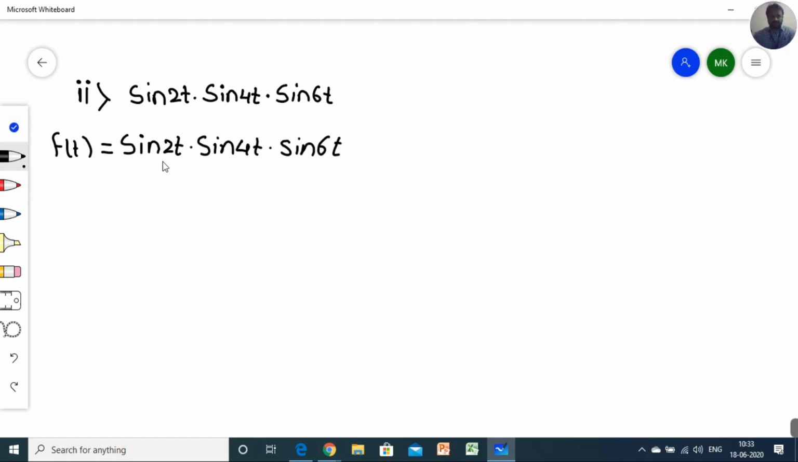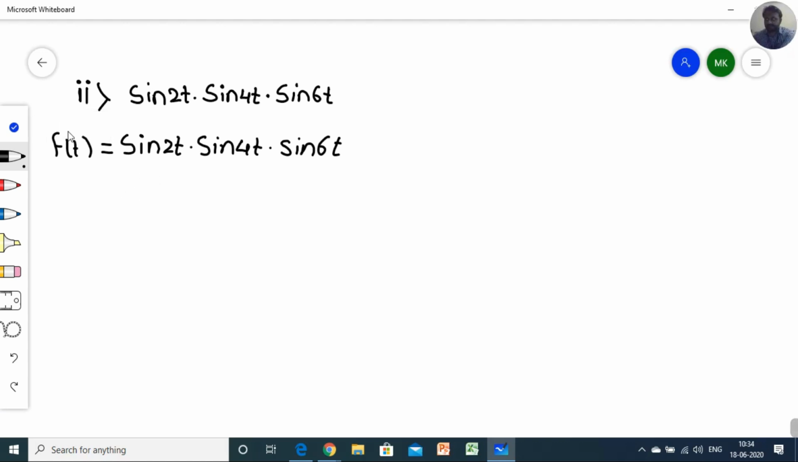Now we have to calculate the Laplace transform. I have taught you the Laplace transform of sine at, which we can apply, but here there are multiplication terms, and the functions are not separated clearly, because it is not only sine 2t, it is sine 2t into sine 4t into sine 6t. So first we have to separate these in terms of single functions. So we have to use a formula.